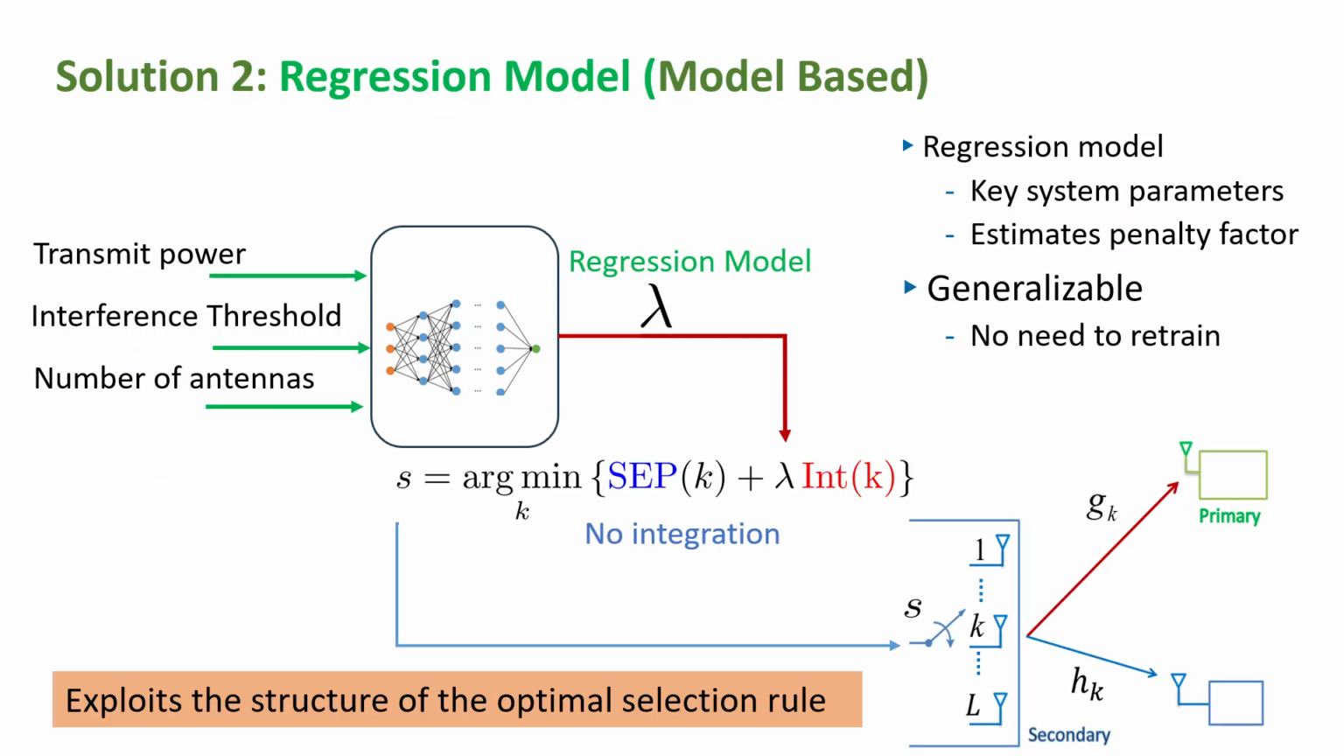Different from solution 1, solution 2 develops a regression model using model-based learning. Here, for a given power, number of antennas, and threshold value, the model predicts the penalty factor lambda that is substituted in the conventional approach metric. Here, an approximate error probability with no integrations is used to select the antenna index to further reduce the complexity. This exploits the structure of the optimal selection rule and need not be retrained for any change in the system parameters.